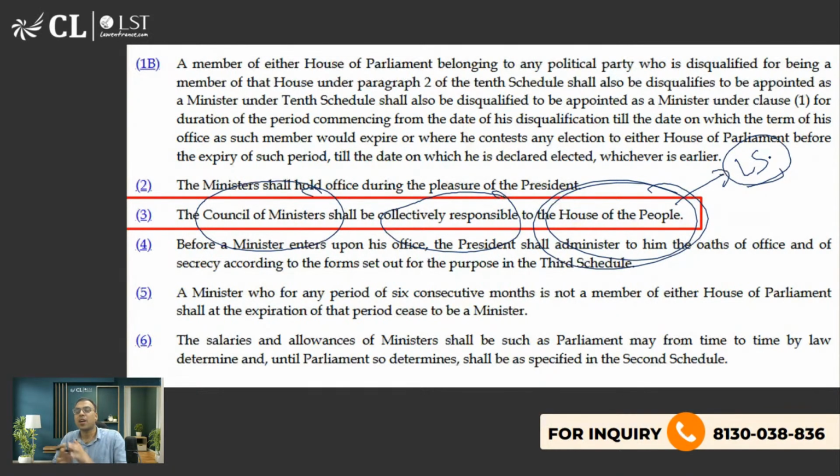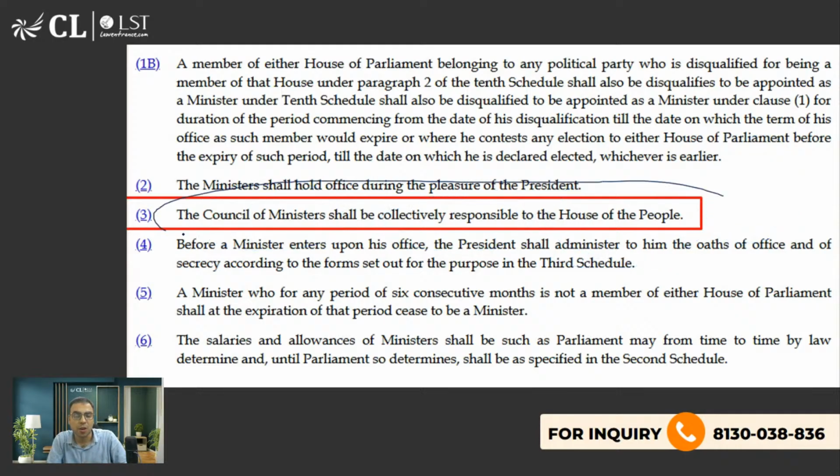Why is that so? Because I had also told you that every government that is formed, or falls by a no confidence motion, it all happens in Lok Sabha. The government is formed in Lok Sabha, the government falls in Lok Sabha. The falling of the government is actually done by passing a no confidence motion. Explicitly, no confidence motion is not mentioned in the constitution, but implicitly it is mentioned. If someone asks whether no confidence motion is mentioned in the constitution, say no, because it is not explicitly mentioned. No confidence motion comes from the rules of Lok Sabha. But the idea behind it actually flows from here only. The government is formed here, and if the government has to be brought down, it all happens here. That is the idea behind it.